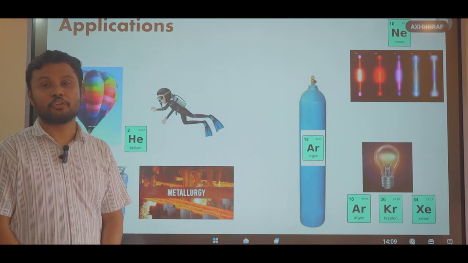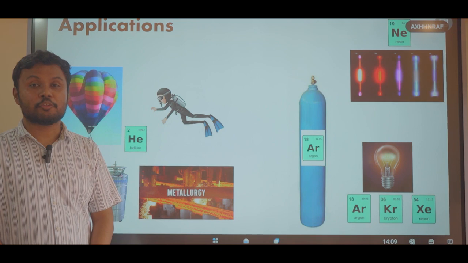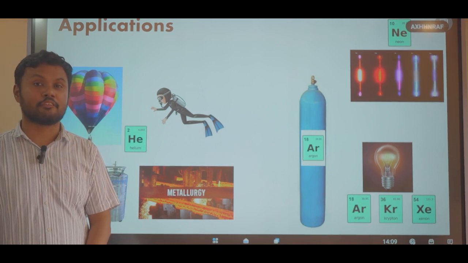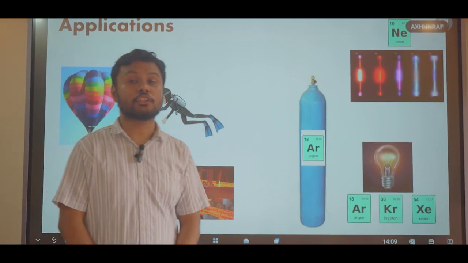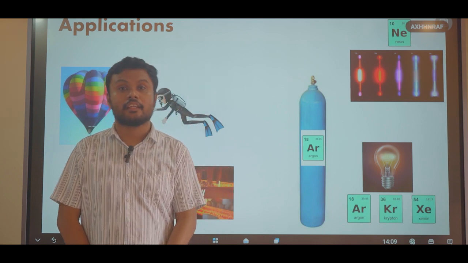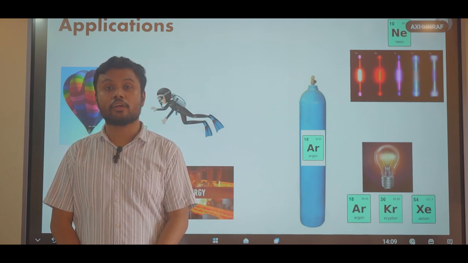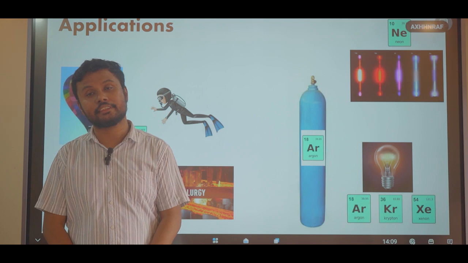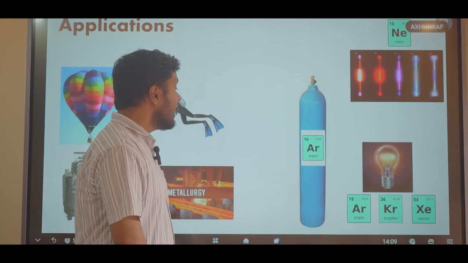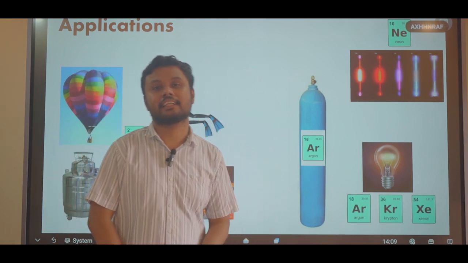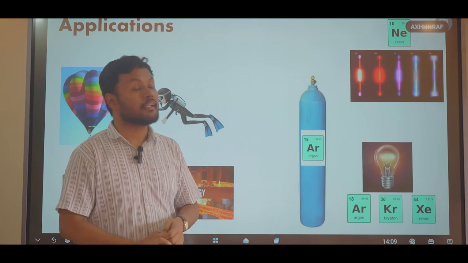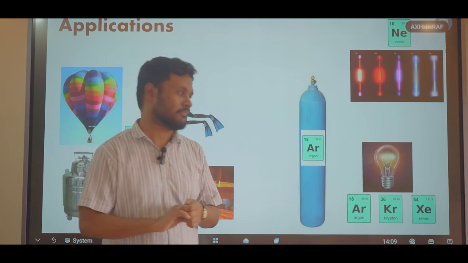Argon gas is used to maintain the inert atmosphere that is required for various laboratory reactions. It is also used in dry boxes that are used to store hygroscopic compounds that are air or moisture sensitive. Argon, krypton and xenon gases are used to fill filament incandescent light bulbs.